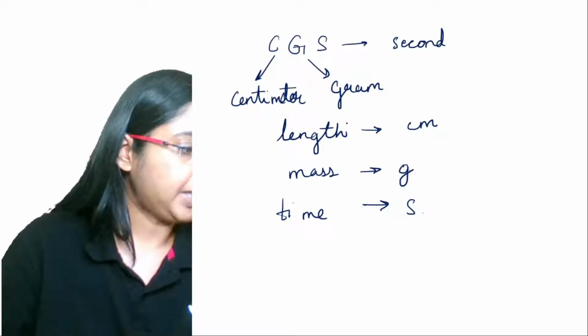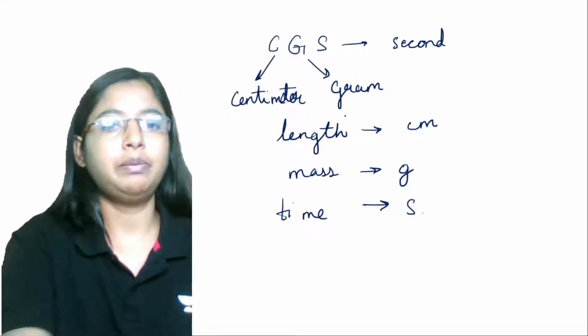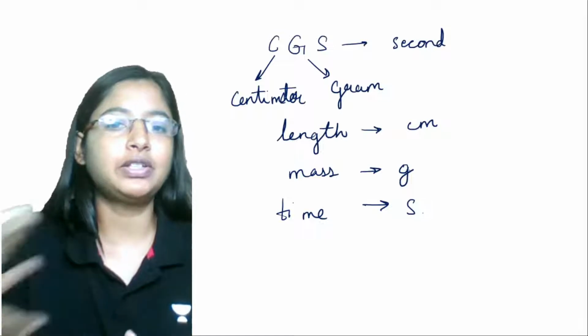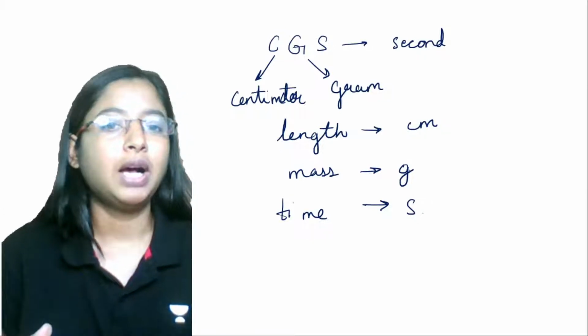Now, the CGS system of units is again a metric system of units. Metric system of units means here we make use of powers of 10.